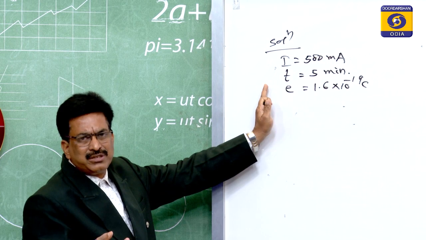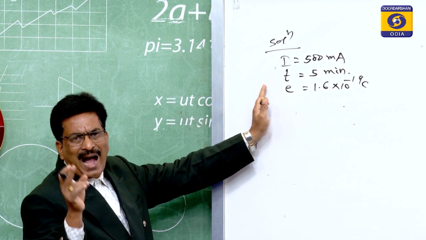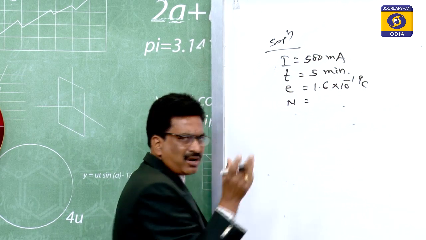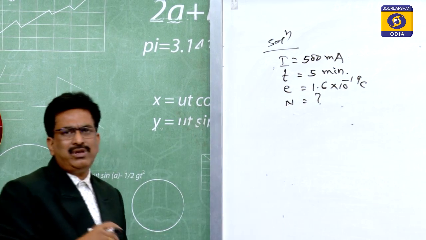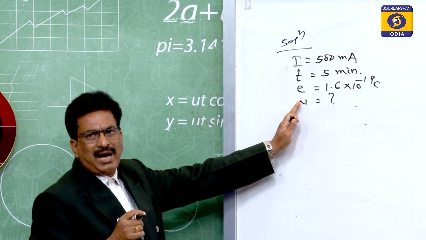The third step is that you have to find what is asked. So, what is asked? How many electrons? Many electrons means, as I said, the number of electrons. So, number of electrons is the capital N, that value you have to determine. So, these are the data, and this is what is asked.